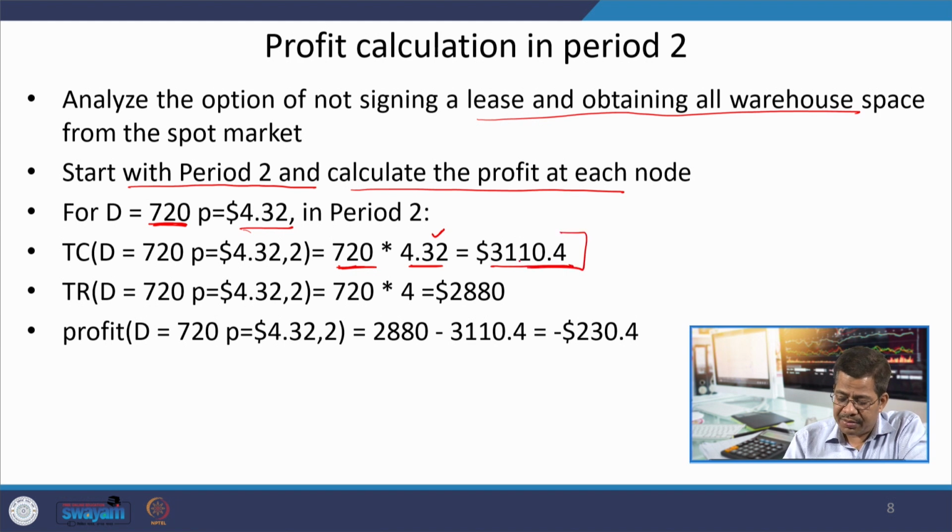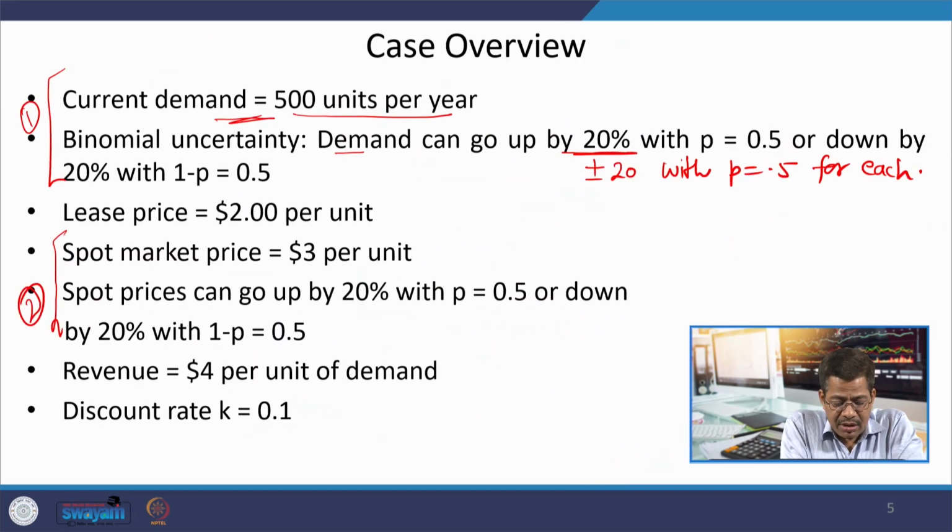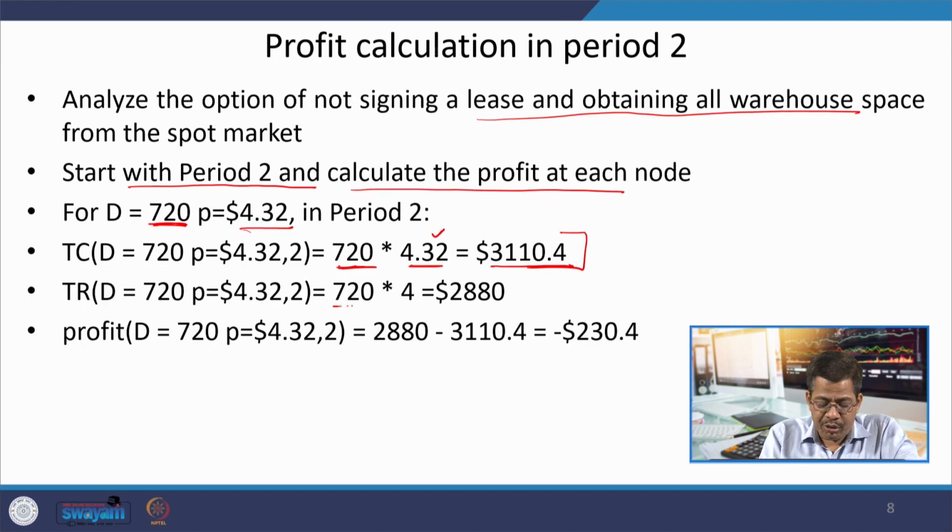The total revenue will be, the selling price is $4, so our revenue will be 720 into 4, 2880. So in fact, it is a case of loss.